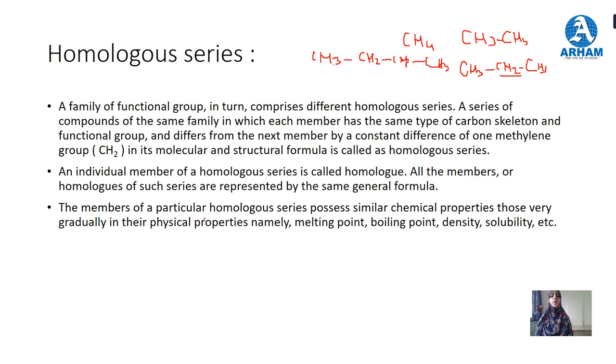The members of a particular homologous series possess similar chemical properties. They vary gradually in their physical properties, namely melting point, boiling point, density, solubility. These all are properties. Chemical properties are very similar, physical properties will differ. Chemical reactions are mostly similar, because chemical reaction depends on functional group. If the functional group changes, the properties will change.